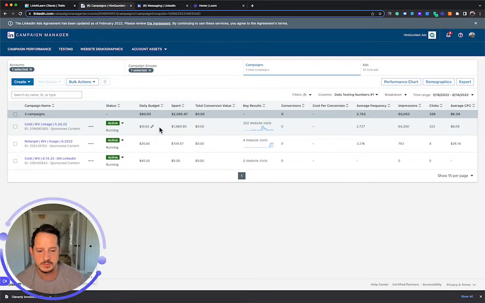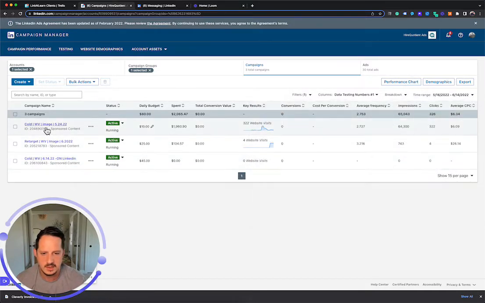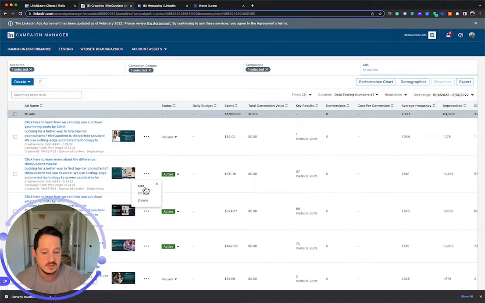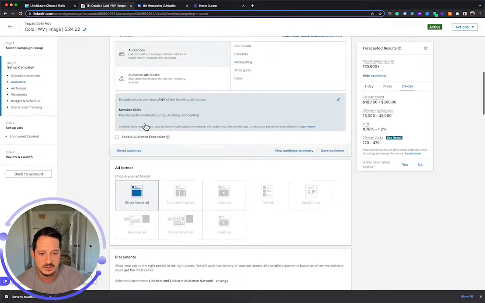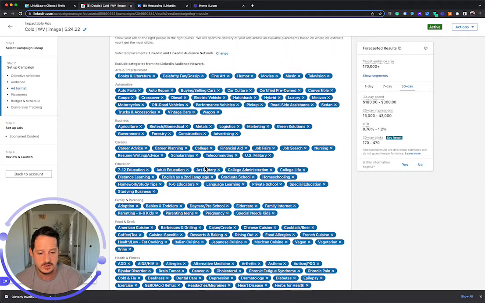So one of the things we were looking at is the audience network, and as we saw, let me show you this. On the audience network, and this is really a shift from LinkedIn. This is not how it was even a month and a half ago. It really started changing more. So I went through, these are the exclusions for audience network.